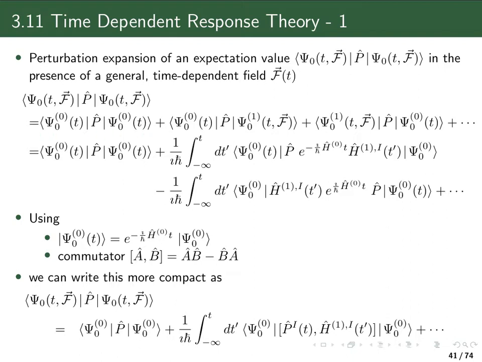The first one is where we just have the time-dependent zeroth order wave function, and then we get two terms where we either have the first order correction to the time-dependent wave function in the ket or here in the bra. We can now insert our result for the first order correction to the time-dependent wave function from chapter 3.9 on time-dependent perturbation theory, which I have done in these two expressions.